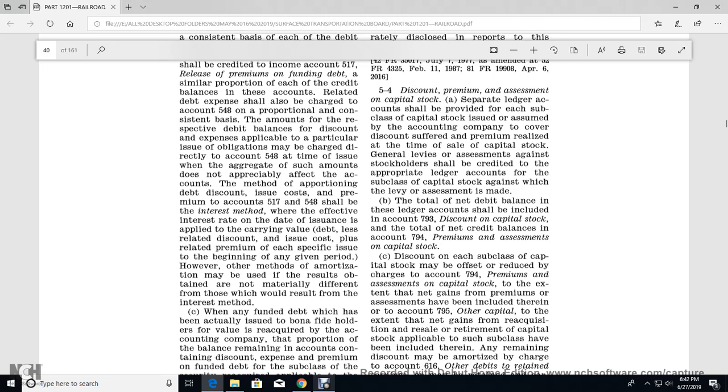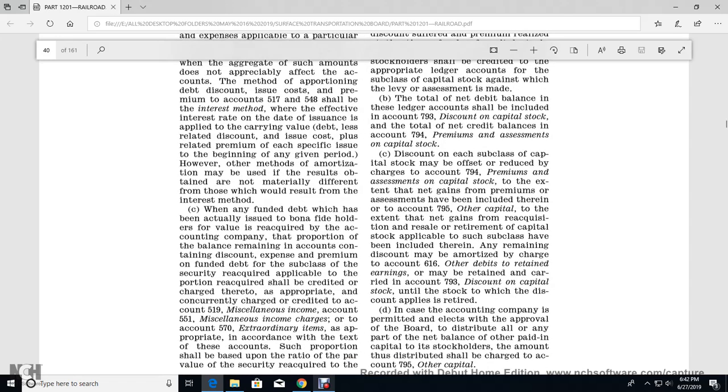The assessment with made with the total of the net debit balance for the ledger account that will include the accounts of the 93 discount with the capital stock. Total net credit balance of the accounts and the 94 premium and assessment of the capital stock.